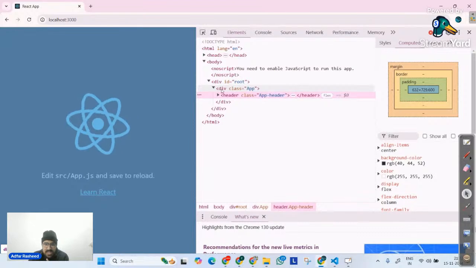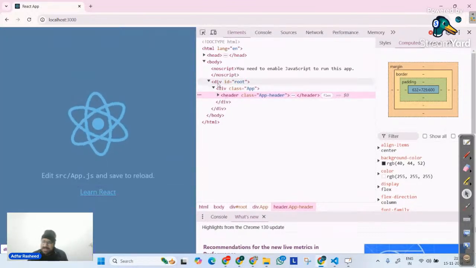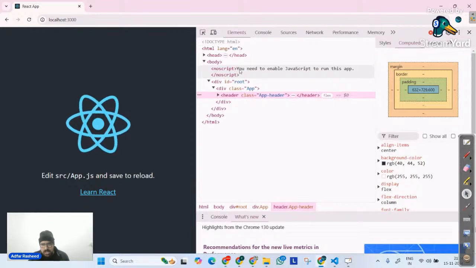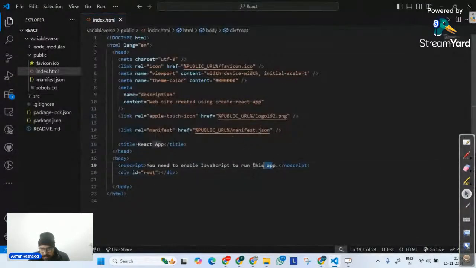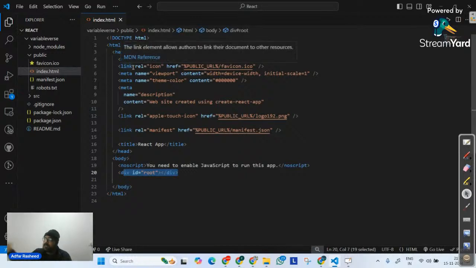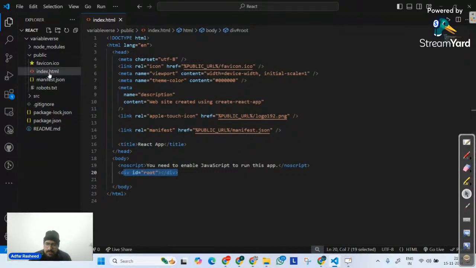Although inside that div, there's a lot of content that we can see. I will get to that. But yes, in my output, here you can see noscript: you need to enable JavaScript to run this page. You can see the same text here as well. You can see the div whose ID is root. That's why I said when you run this Create React App project, the file which is in the output is index.html. And that's 100% true as well. In the output, it will be index.html only. Moving forward, there's no other file that we have.